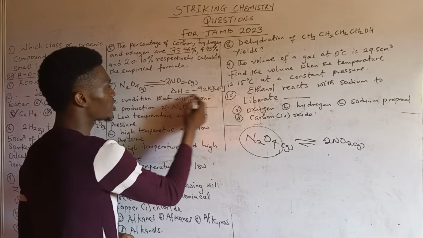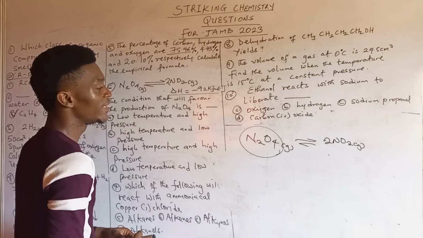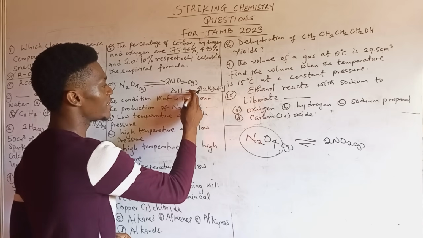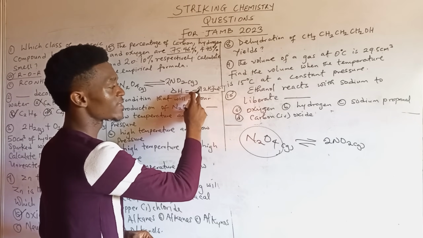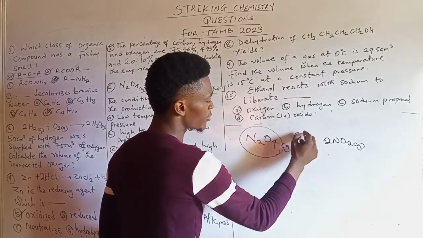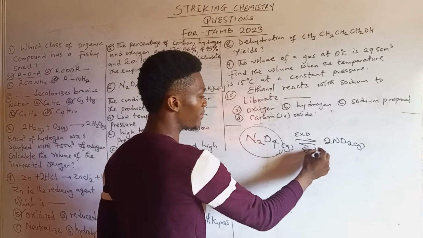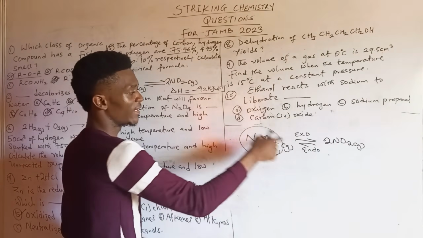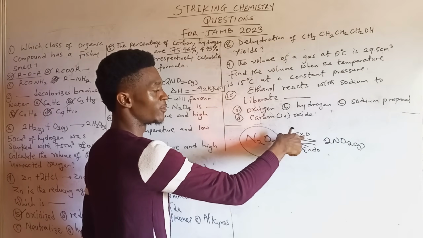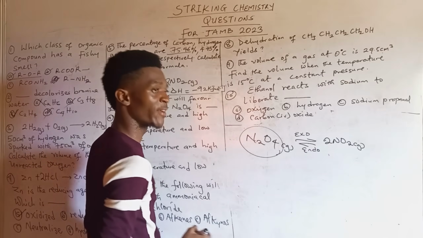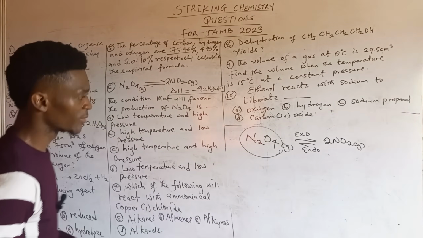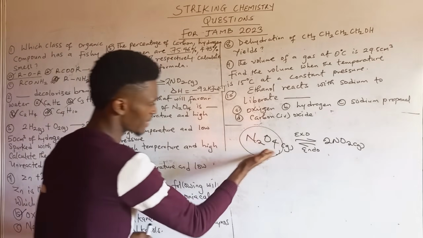So looking at this reaction, they said what should favor this part? Okay, we are given the delta H value here to be negative. And when you are given your delta H value to be negative, it means that the forward reaction is an exothermic reaction. Then automatically the backward is endothermic. If delta H here was positive, then the forward would have been endothermic while the backward would have been exothermic. You understand? So now, what will favor this part?